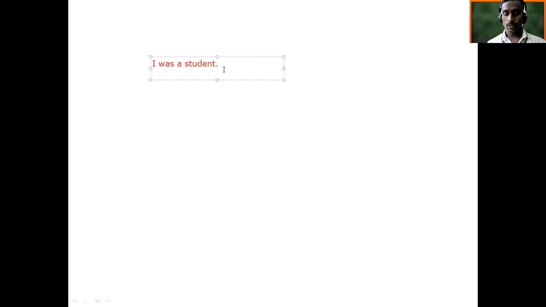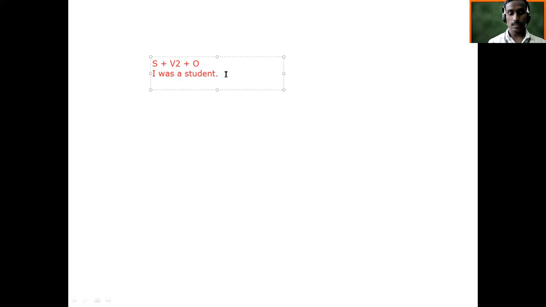But you have to understand that when we thought of structure, what structure did we see? It was subject, then V2, and then object. But this sentence is not in this structure, and still it is in simple past. Why? Because the verb was is used here, and this is the main verb, so it comes into simple past.